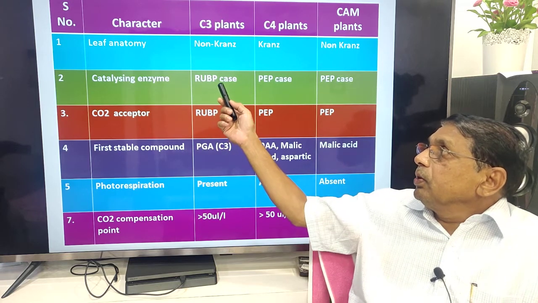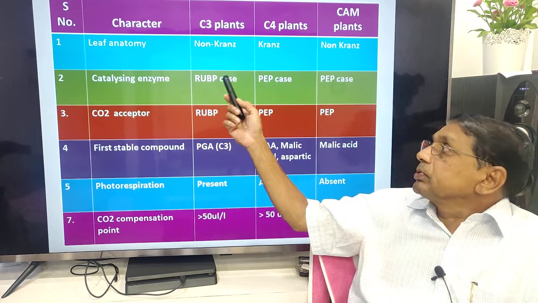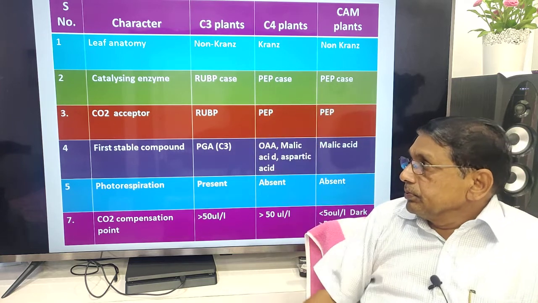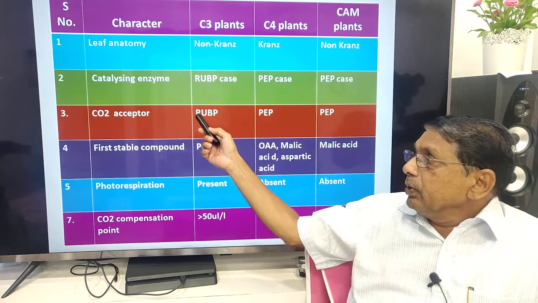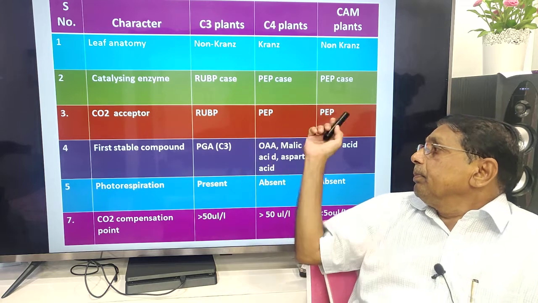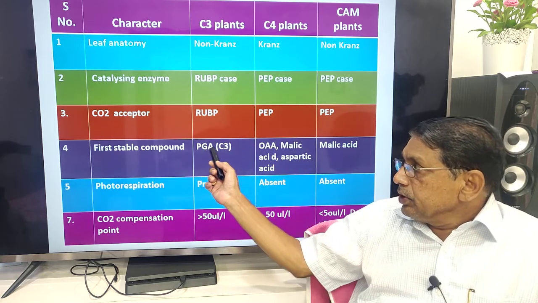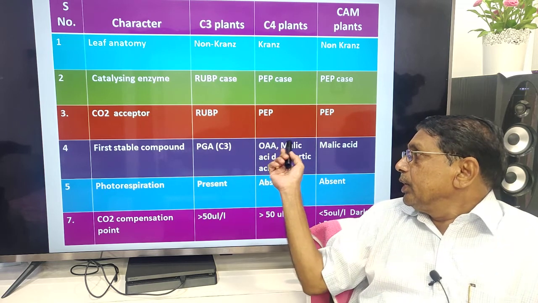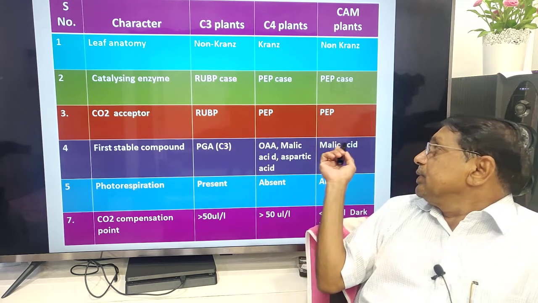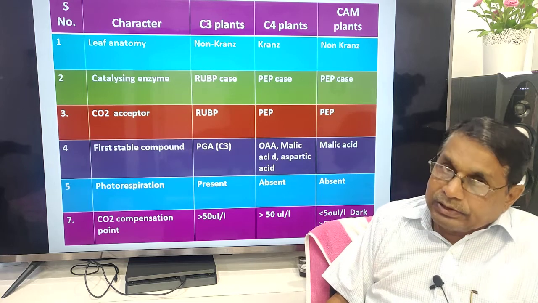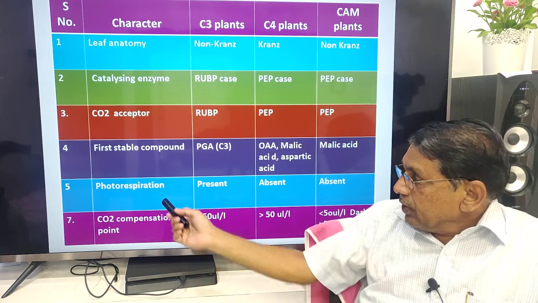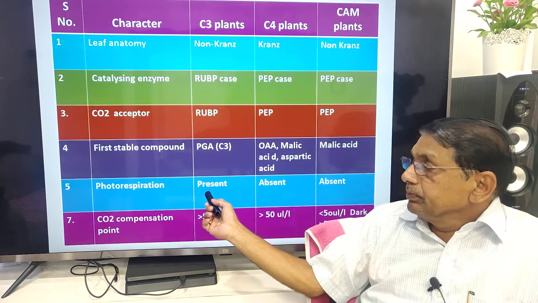Enzyme: RuBPcase or Rubisco, PEPcase. Acceptor: RuBP, PEP. First stable compound: PGA (C3), here OAA, malic acid, aspartic acid, here mostly malic acid. Photorespiration: present, absent.